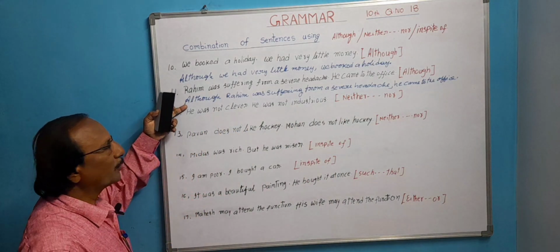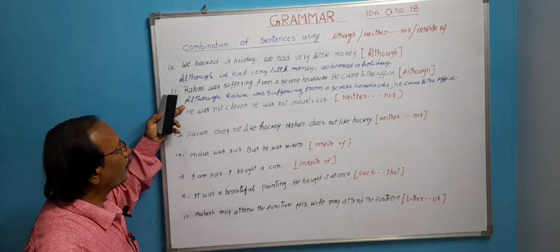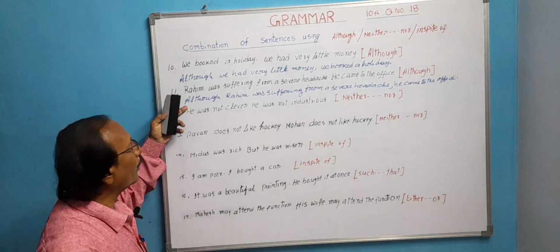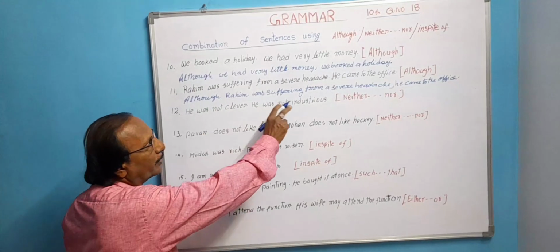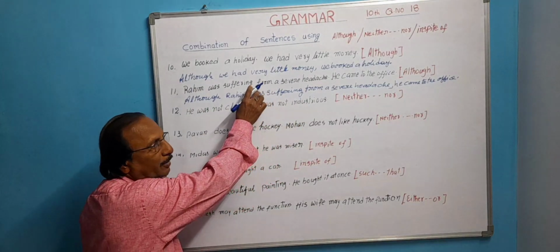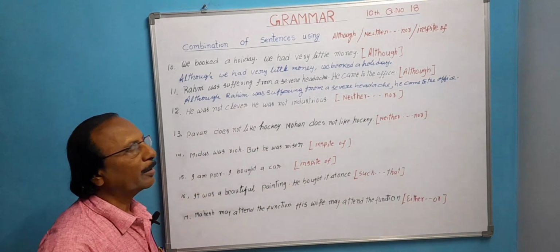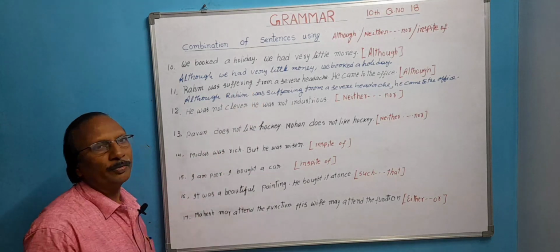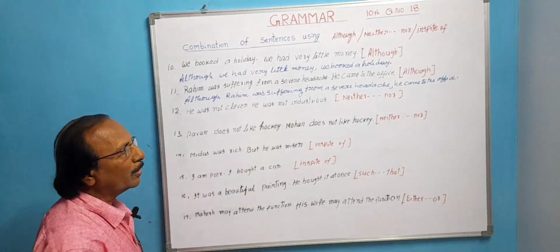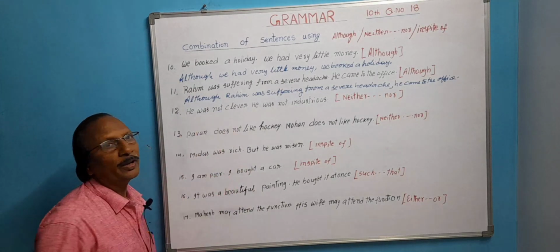We have written although, and although is a subordinate clause, and then Rahim was suffering from a severe headache, reason, we have put comma, and then result, anti-result, he came to the office. Although Rahim was suffering from a severe headache, he came to the office.